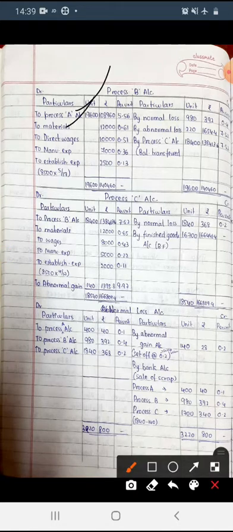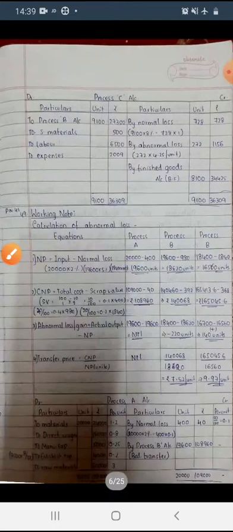Then materials as given in the problem, direct wages as it is, manufacturing expenses as it is, then established expenses: total 8,500 into B's part, which is 5 divided by 17. Then normal loss already calculated, 980. There is no abnormal loss under process A. See, total cost is 1 lakh and 9,000 minus scrap value of 40. So total cost is 1,08,960.